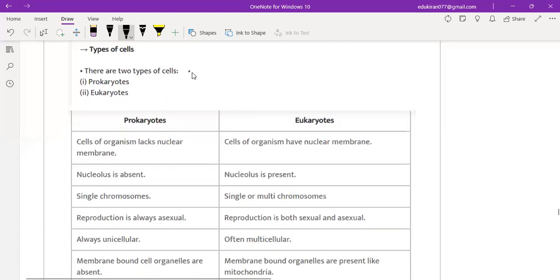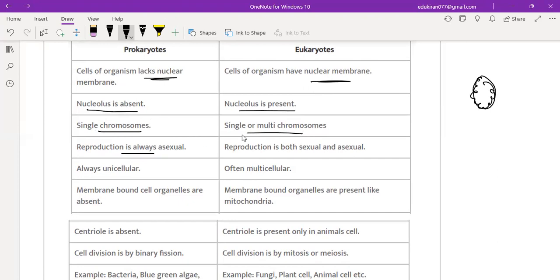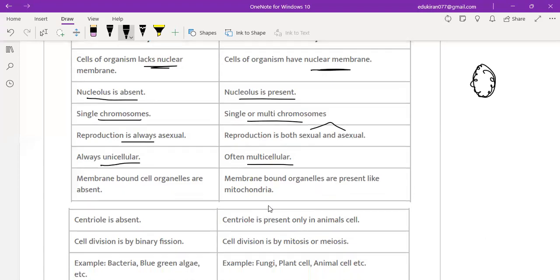Now there are two types of cells, prokaryotes and eukaryotes. Very, very important difference. Okay. Prokaryotic cells lack a nuclear membrane. They don't have the membrane, while eukaryotic cells have a nuclear membrane. Nucleus is absent in prokaryotes, present in eukaryotes. Single chromosome versus single or multiple chromosomes. Reproduction is always asexual versus both sexual and asexual. Always unicellular versus always multicellular. Membrane bound cell organelles are absent in prokaryotes, and present in eukaryotes, like mitochondria.